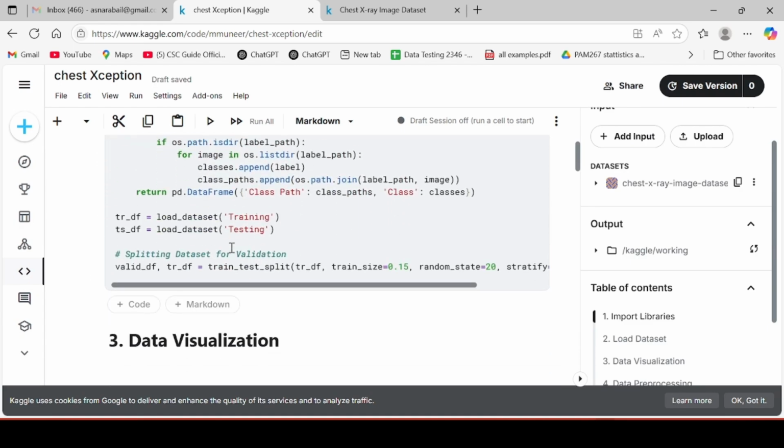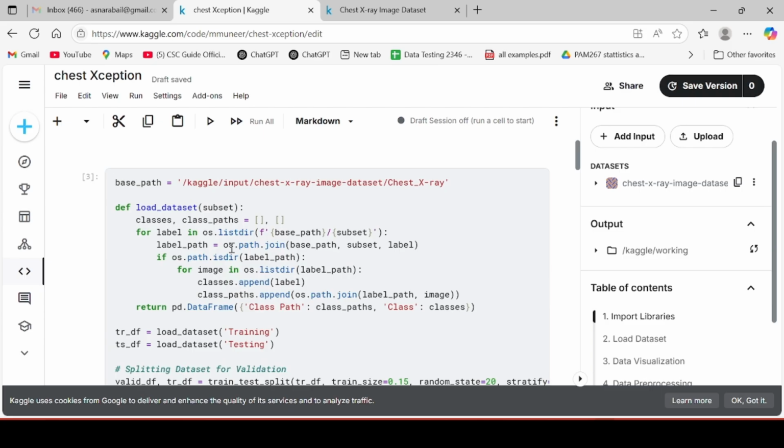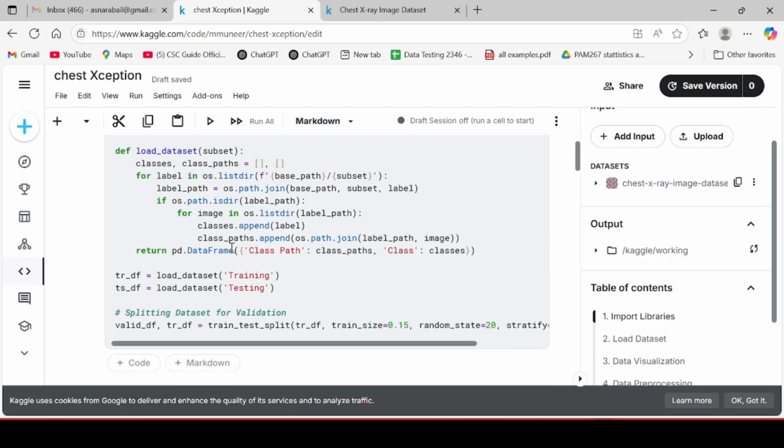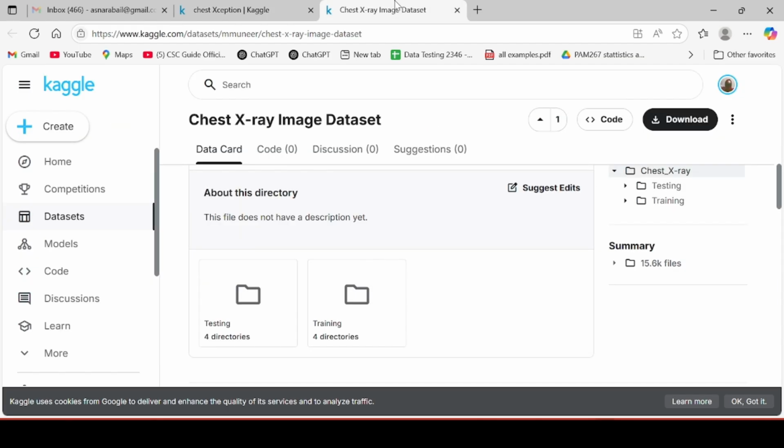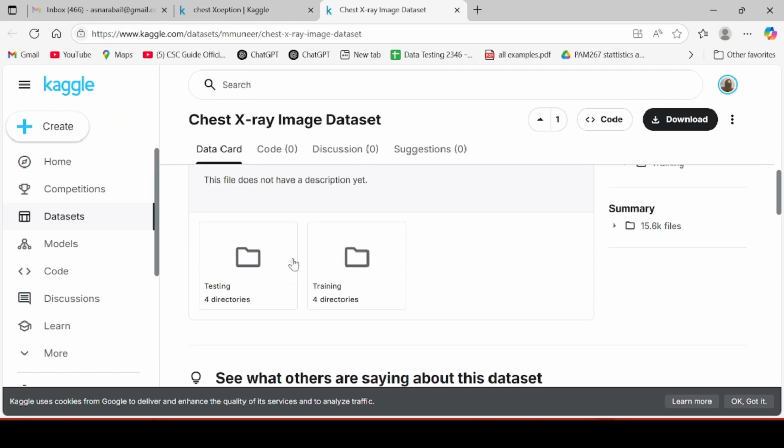We load a data set which can be collected from different places and from Kaggle accounts. For example, this is the data set. Basically, we have two folders divided into testing and training phase. Testing has 16,000 plus images and 8 GB of data.